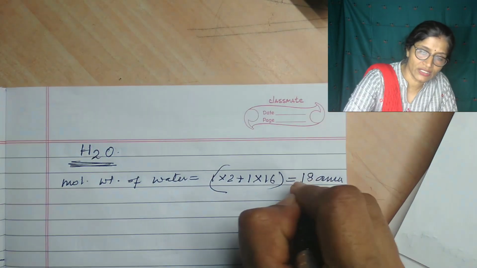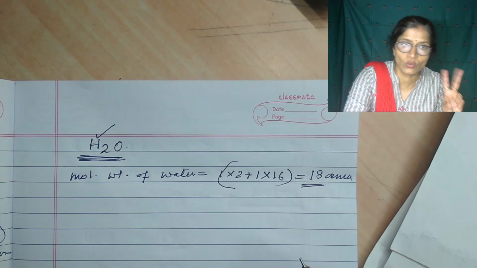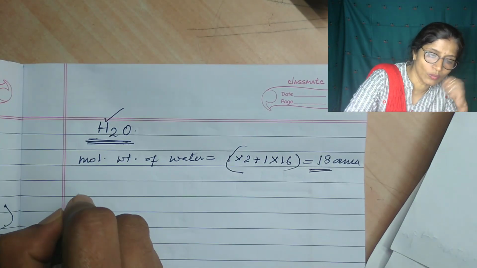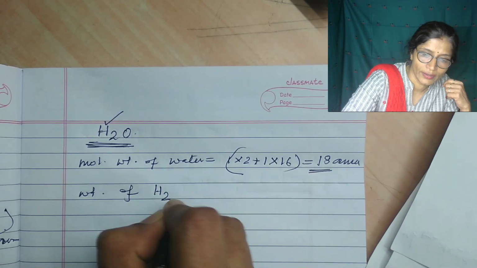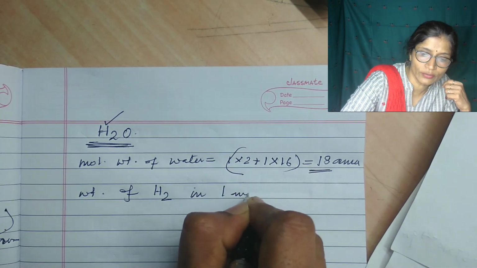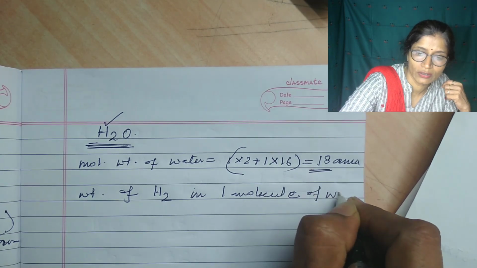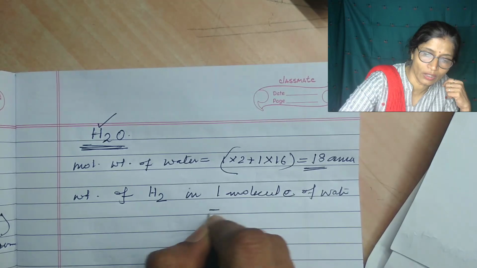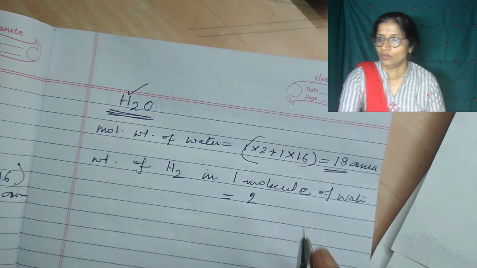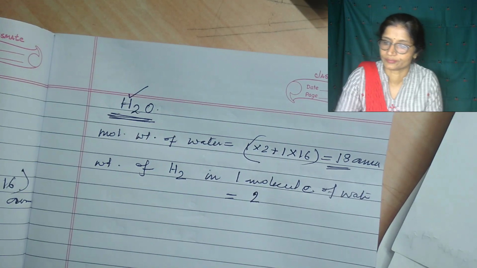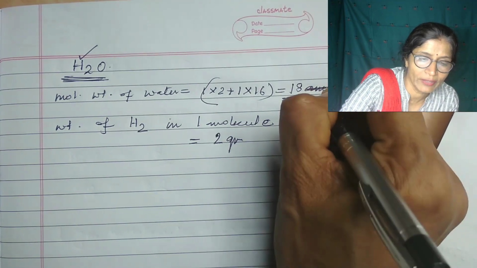Now in this 18 AMU, how much is hydrogen? Hydrogen has 2 atoms, so the weight of hydrogen in one molecule of water is 2 gram. Instead of AMU, I'm writing gram here.